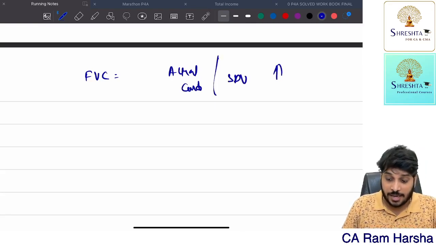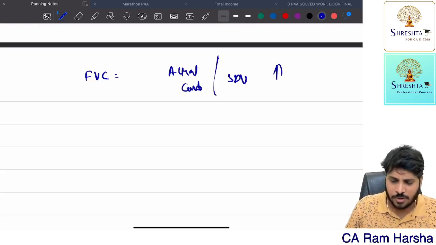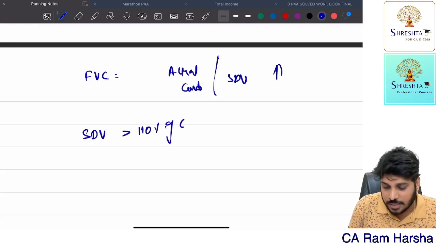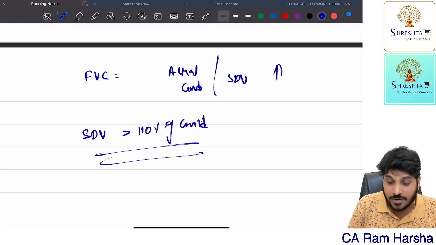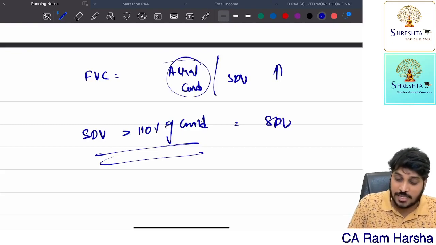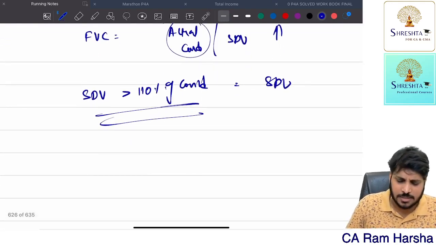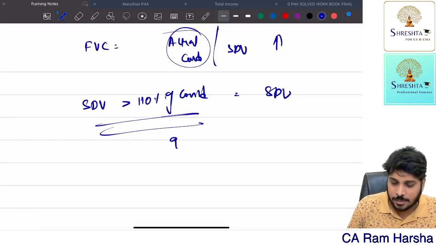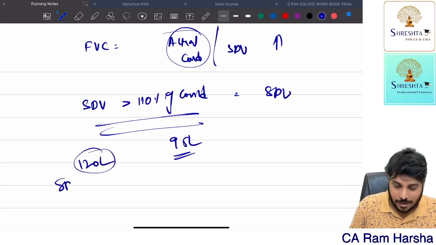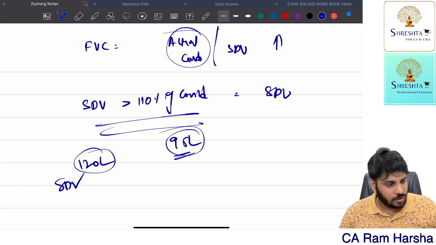Provided there is one condition. Generally actual consideration. Suppose if stamp duty value is more than 110% of consideration, then stamp duty value. Let us take one example. Suppose I sold it for 95 lakhs. Stamp duty value is 120 lakh. Stamp duty value is what? 120 lakh. But I sold it for 95 lakh.